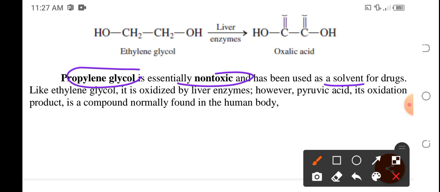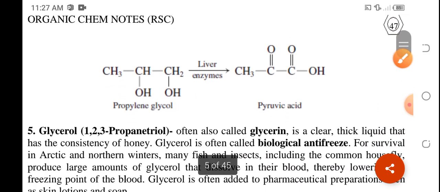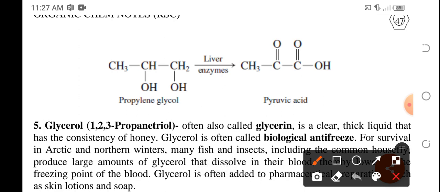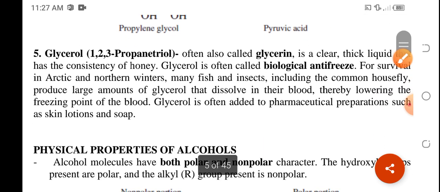It could still be oxidized by the liver enzyme into pyruvic acid. However, pyruvic acid is normally found in the human body kaya hindi siya toxic once ingested. Okay, so this is the structure of the reaction of oxidation of propylene glycol with the presence of liver enzyme into a pyruvic acid. Still, the hydroxyl group, once oxidized, will turn into carbonyl group.